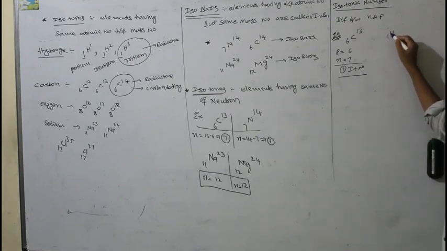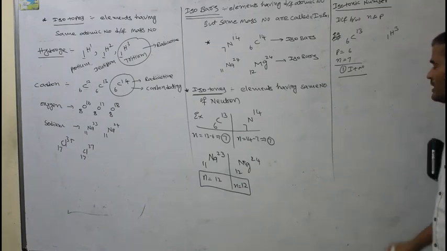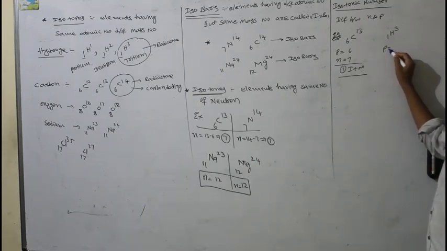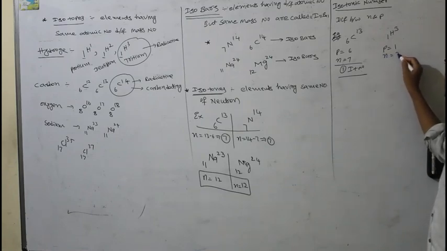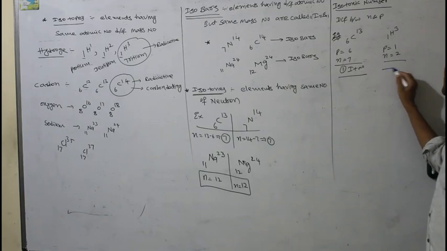Similarly, tritium you can take. One of the isotope of hydrogen, tritium, 1H3. In tritium, number of protons is 1. Number of neutrons is 2. Difference how much present? 1. So 1 is isotonic number.